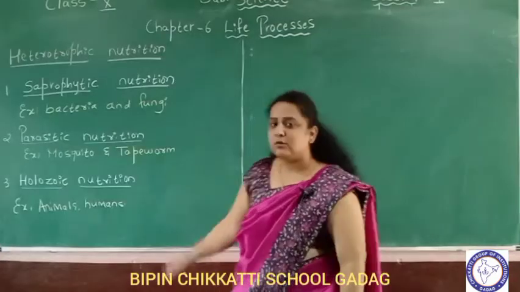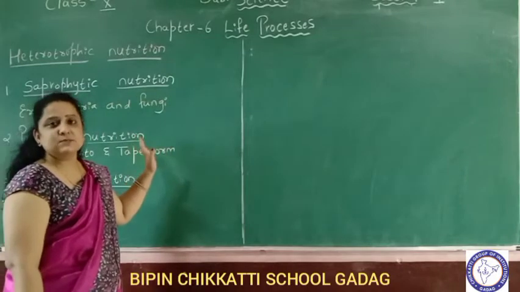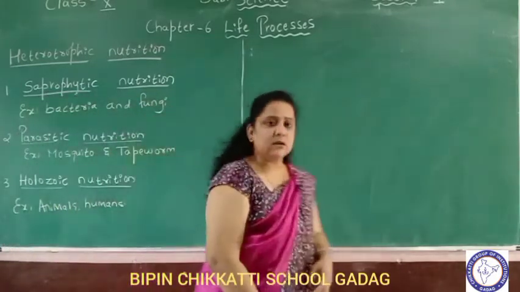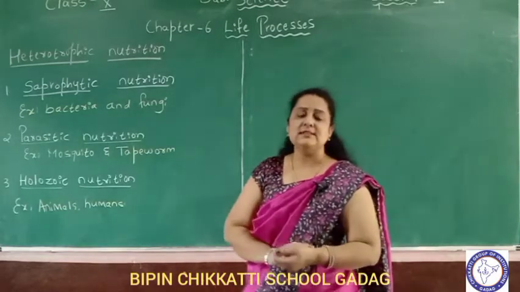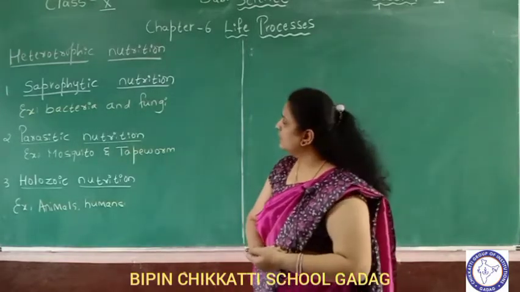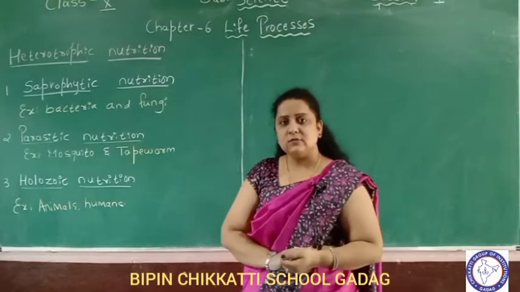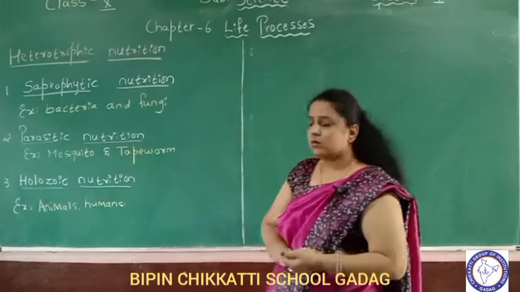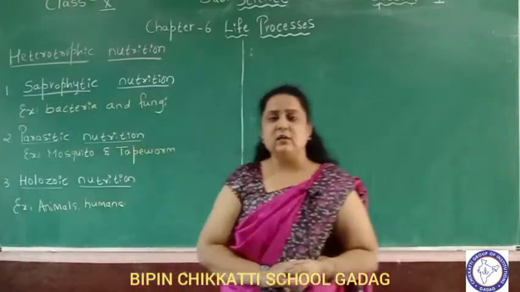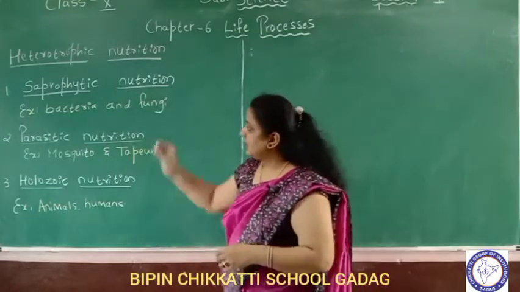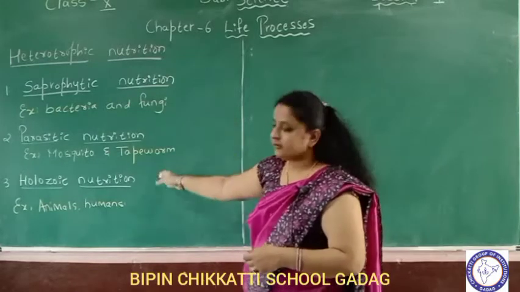We already discussed autotrophic nutrition by the process called photosynthesis. Green plants prepare their own food. Now next we'll come to heterotrophic nutrition. As the name indicates, hetero means different. Here the organisms depend on other organisms for obtaining their nutrition and are called heterotrophic organisms, and the mode of nutrition is called heterotrophic nutrition. There are different types, different modes again in heterotrophic nutrition.